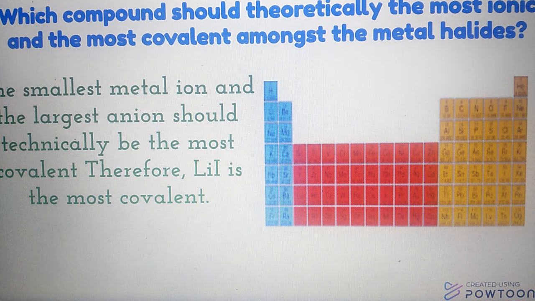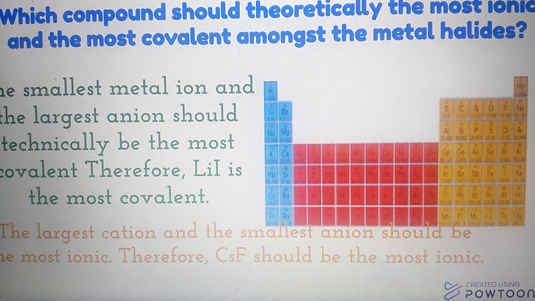The smallest metal ion and the largest anion should technically be the most covalent. Therefore, lithium iodide is the most covalent. The largest cation and the smallest anion should be the most ionic. Therefore, cesium chloride should be the most ionic.